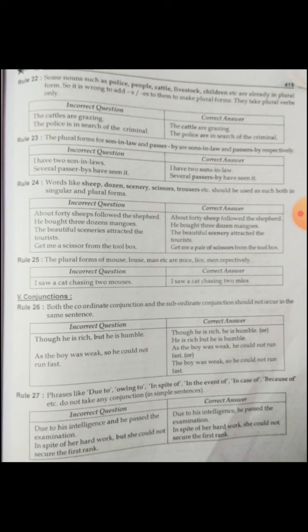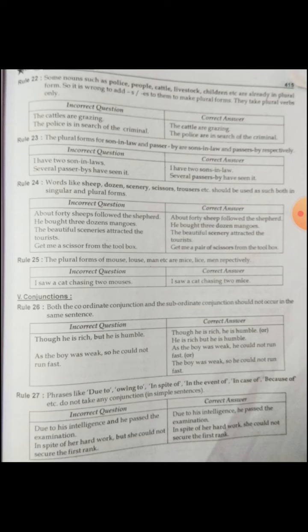And rule number 27, the phrases like due to, owing to, in spite of, in the event of, in case of, because of, etc. do not take any conjunctions, because a phrase can be used only in simple sentences. So we should not use any conjunctions with the phrase.